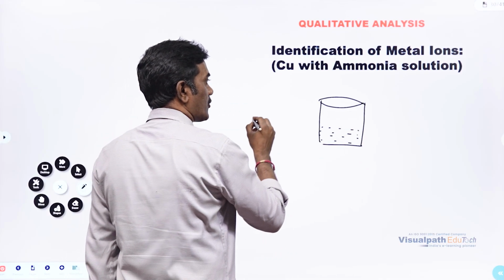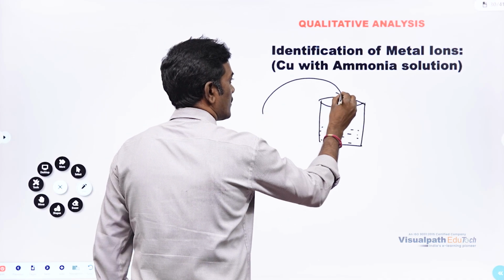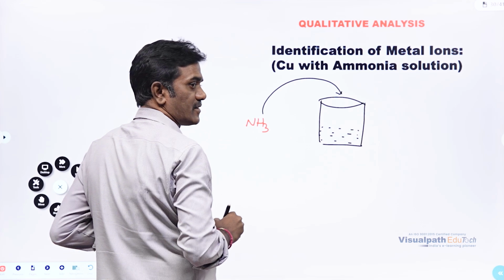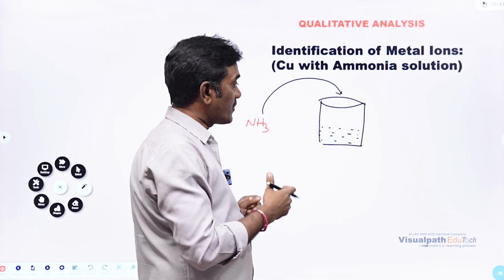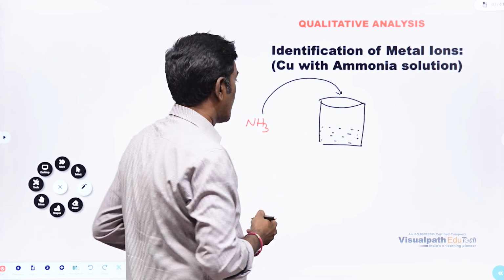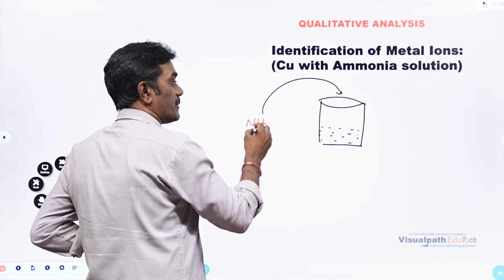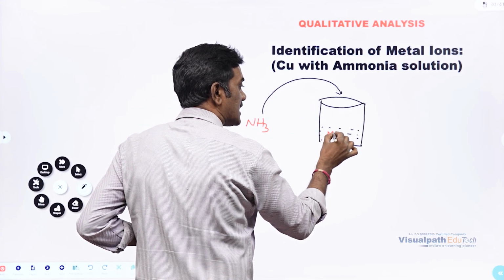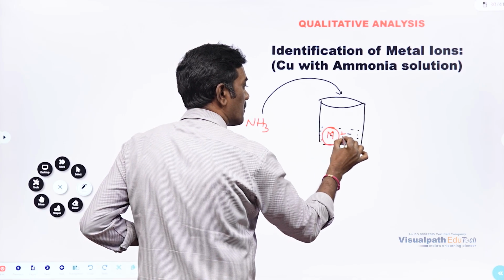To the solution, we are going to add ammonia. So we are going to test what type of metals are present in the solution. How? By adding ammonia. If you are testing, surely this metal is going to form some complex with this ammonia.